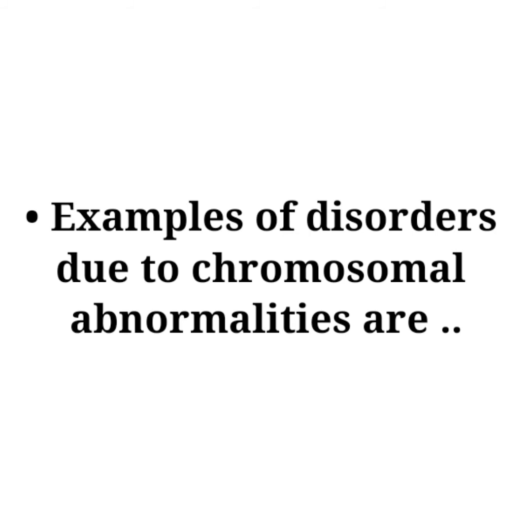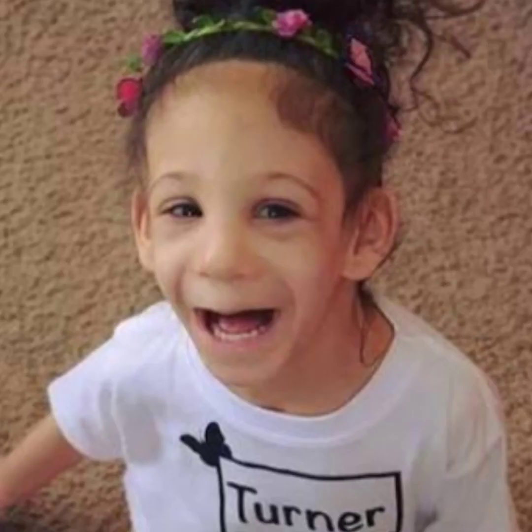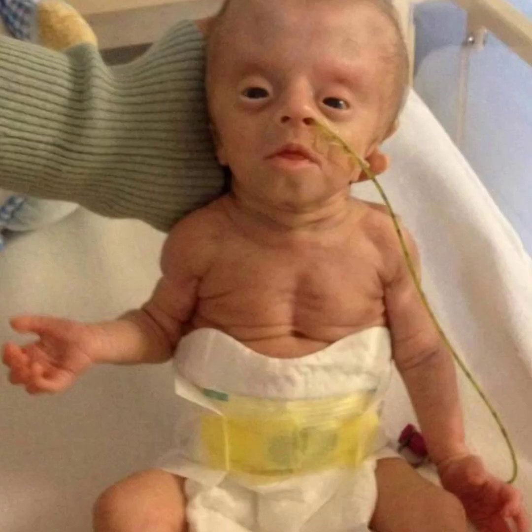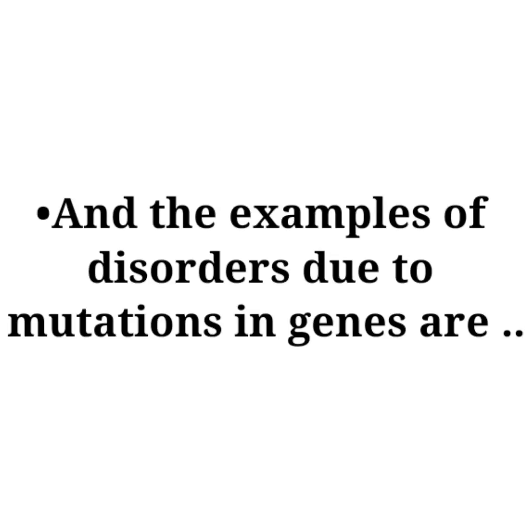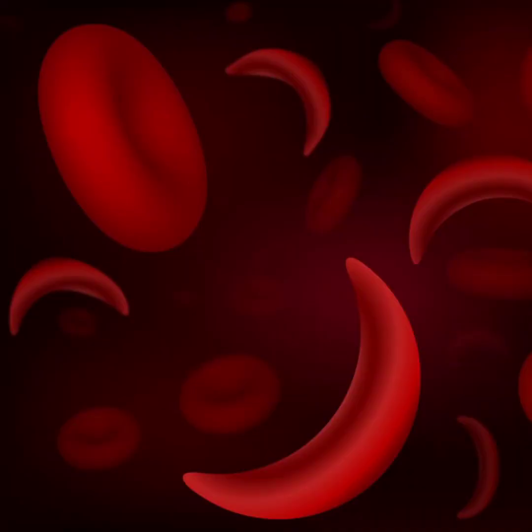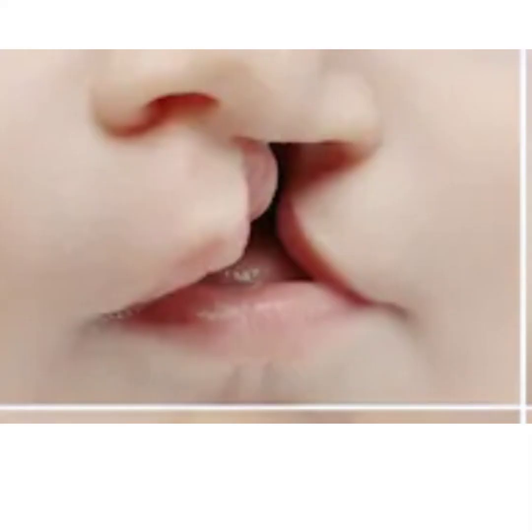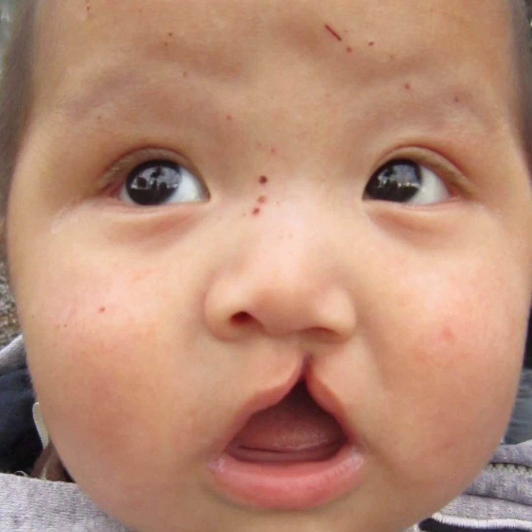Examples of disorders due to chromosomal abnormalities are Down syndrome, Turner syndrome, Klinefelter syndrome, etc. And the examples of disorders due to mutations in genes are albinism, sickle cell anemia, cleft lip, cleft palate, etc.